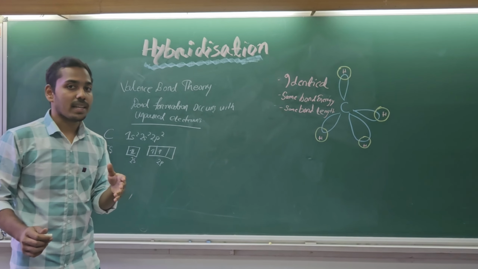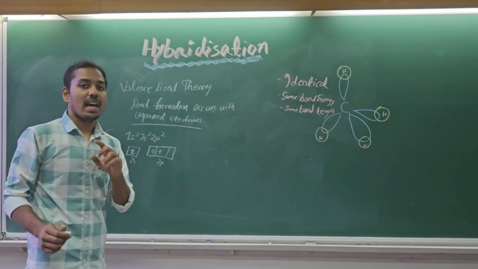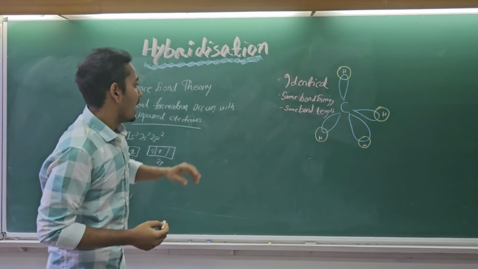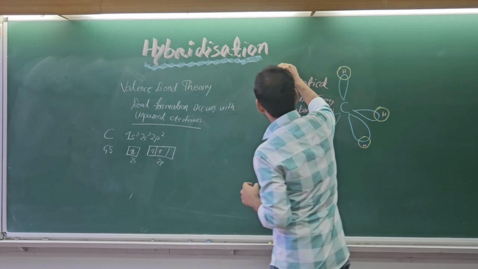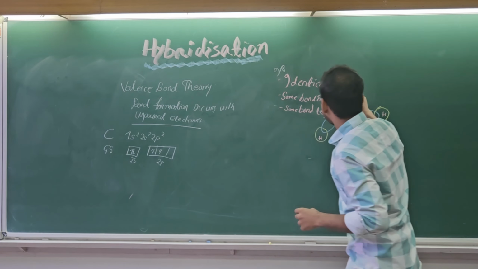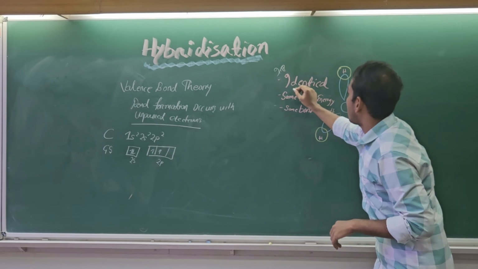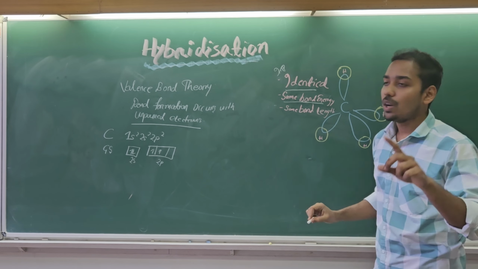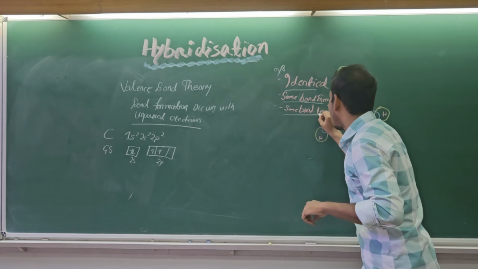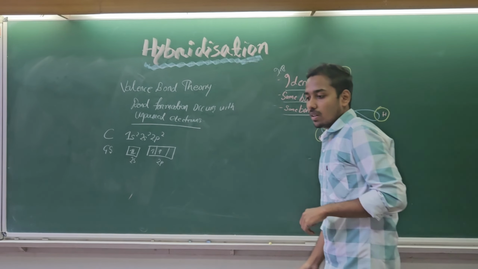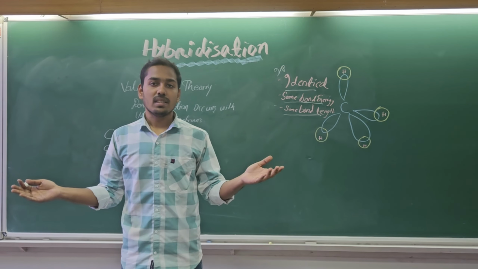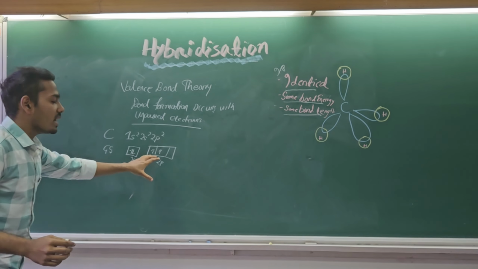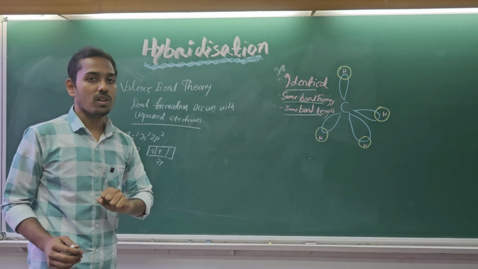But experimentally, what we have seen is that methane has a total of 4 CH bonds, right students? And remember one thing, it is very important. The 4 CH bonds, all of them are identical, all of them have the same bond energy, and all of them have the same bond length. So what does the carbon do in this case? With the help of only the ground state electronic configuration, we cannot explain how it is forming 4 bonds.